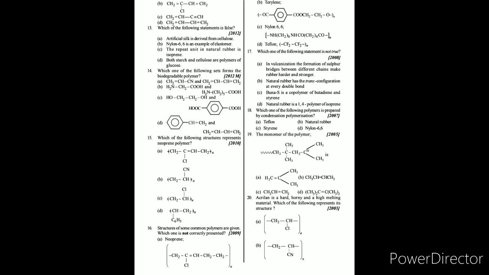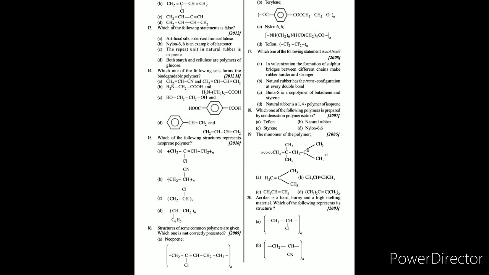Question number 19. The monomer of the polymer. Here the answer is A, CH2=C(CH3)2. The double bond is going to break down, converting into a single bond. So we get CH2, C with CH3 on top and CH3 on the bottom, and the carbon becomes active. Once again CH2 single bond C(CH3)2, and the valency of carbon is not satisfied, hence it contains a positive charge. So the answer of question number 19 is A.